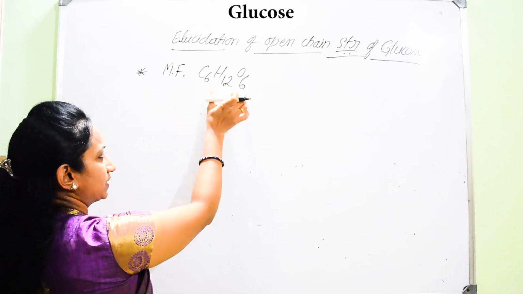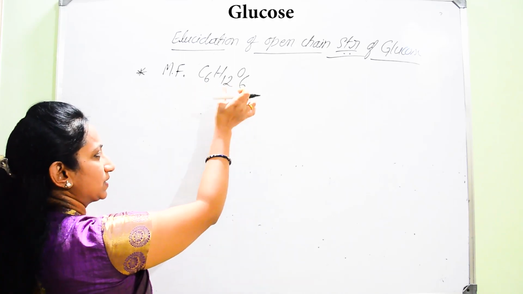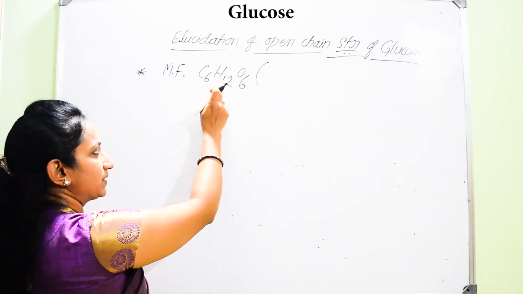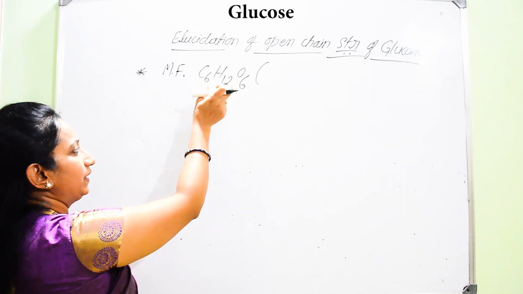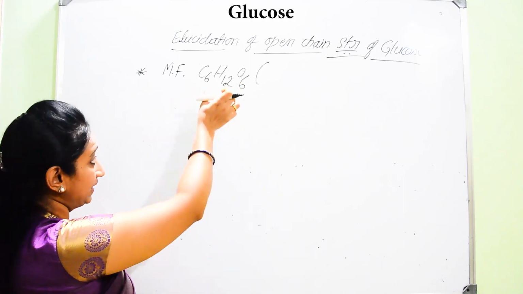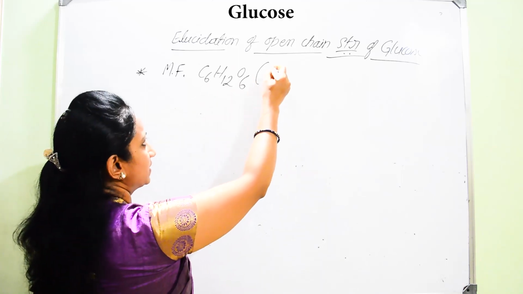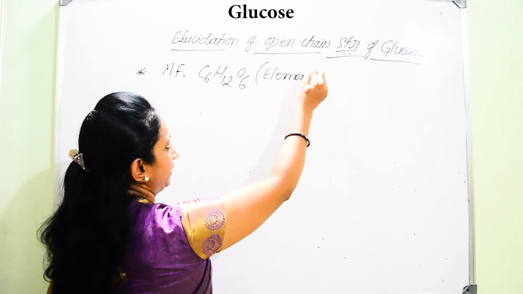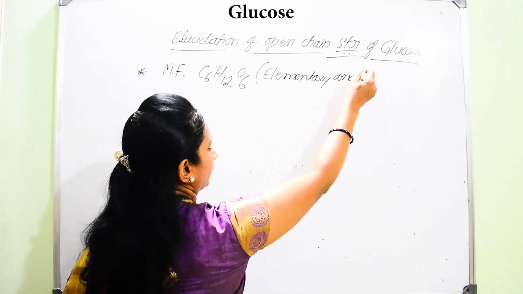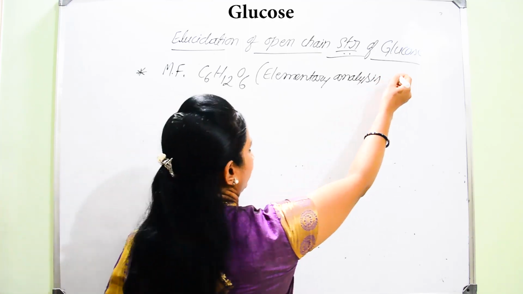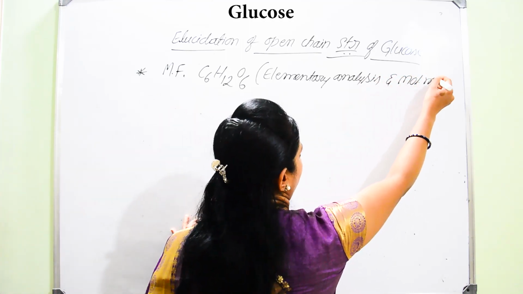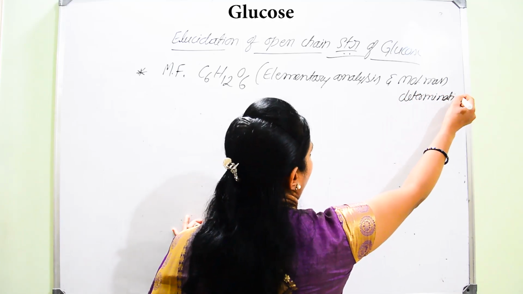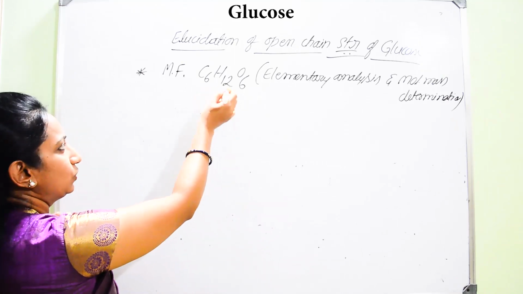It was given as C6H12O6 with the help of elementary analysis, that is, which elements are present in the given organic compound glucose, and also by considering molecular mass determination. One by considering elementary analysis and another by molecular mass determination, he was able to give that exact molecular formula for glucose.